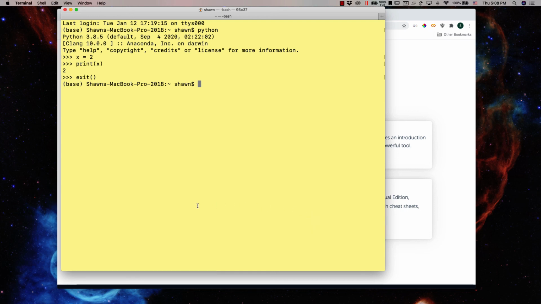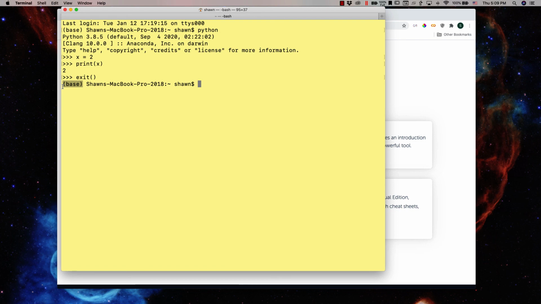Notice there's this base over here on the left. This is something that tells you that you are in an environment in which Anaconda is active. So in this case, we are able to invoke Python with all of the packages that we saw during installation.